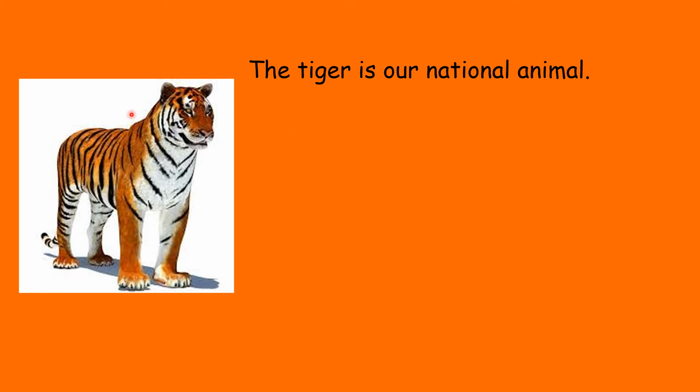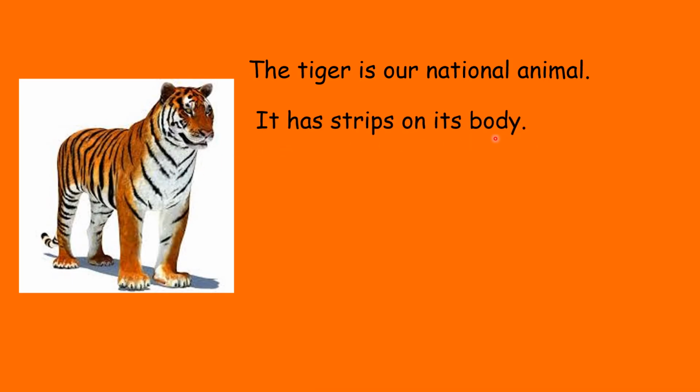Whenever you write an essay or a composition, you must always pick up the most important point of the picture or of the topic, and that should be your first sentence. The tiger is our national animal. Now let's look at its body. What does the tiger have on his body? It has stripes on its body.